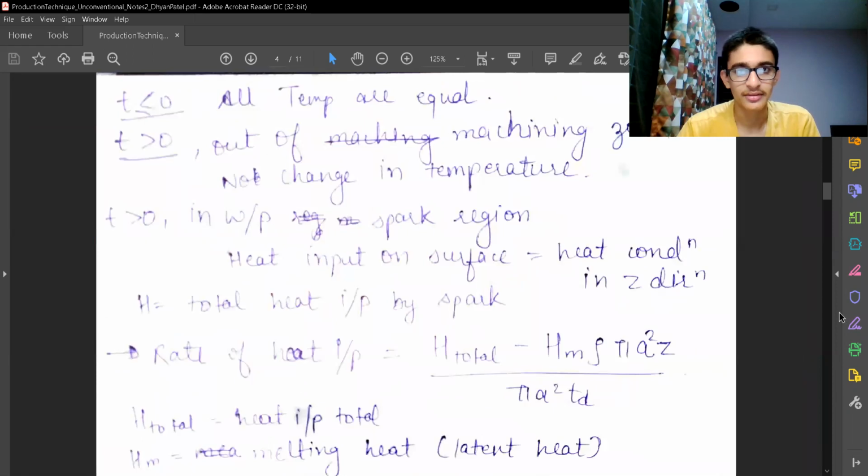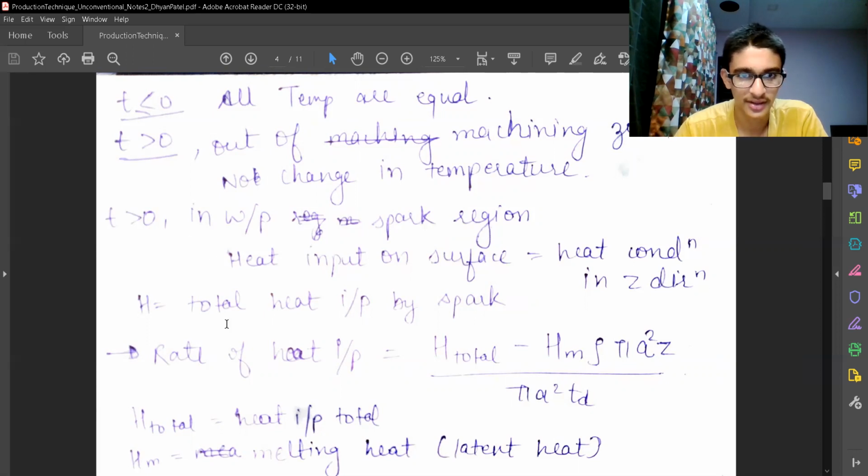So for t less than or equal to 0, all temperatures are equal, and for t greater than 0, but outside the machining zone, there is no change in temperature. For t greater than 0 and in the workpiece spark region or that cylindrical region, the heat input on the surface is equal to heat conduction in z direction.